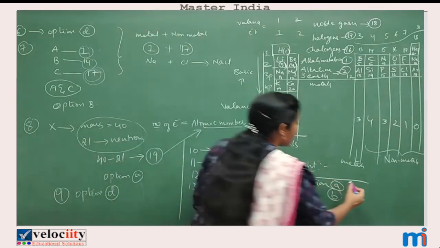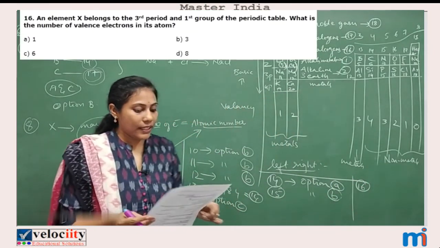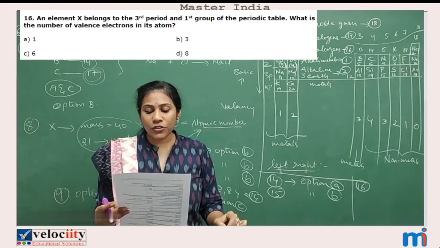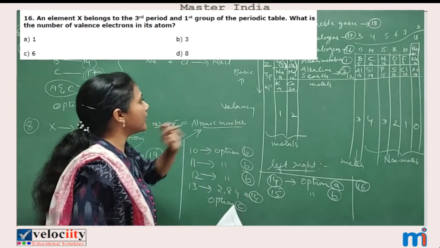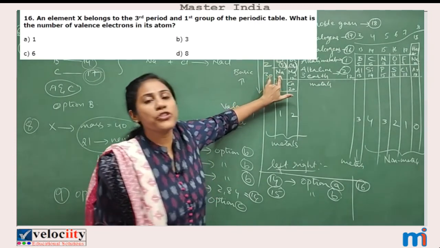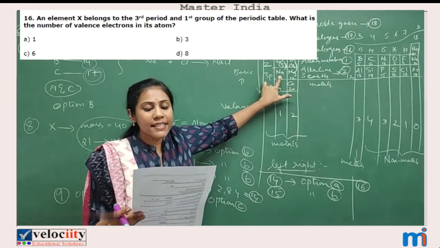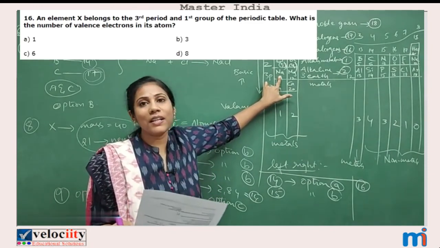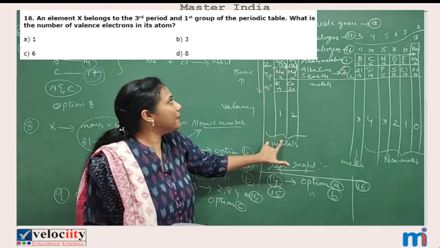Coming to the last question, that is 16th question. An element X belongs to third period and first group. Let us check it out. Third period and first group, they are talking about sodium with atomic number 11. Okay. What is the number of valence electrons in this? So this sodium is coming in a first group elements.